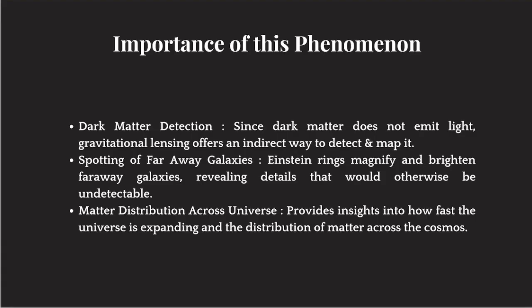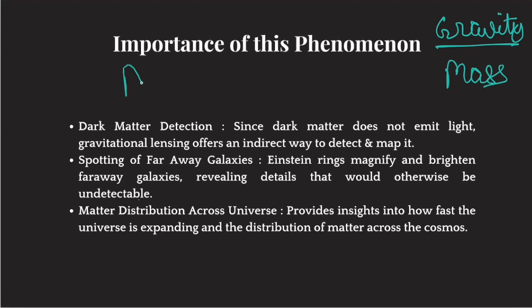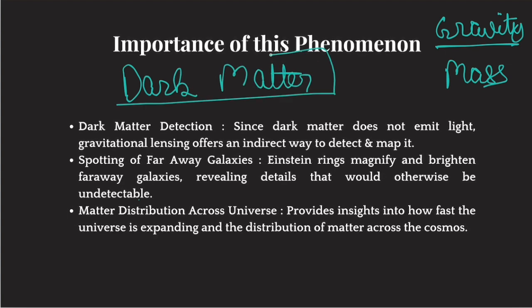Okay, now what is the importance of Einstein rings? First of all, the reason why we can see this gravitational lensing phenomenon is because of gravity, right? And gravity exists because there is mass. Now, there is matter in the universe which is not visible to humans. Okay, but there is mass. It is matter and there is mass, but it is not visible to humans. We call this mysterious matter dark matter. Now, matter has a tendency of generating gravitational pull.